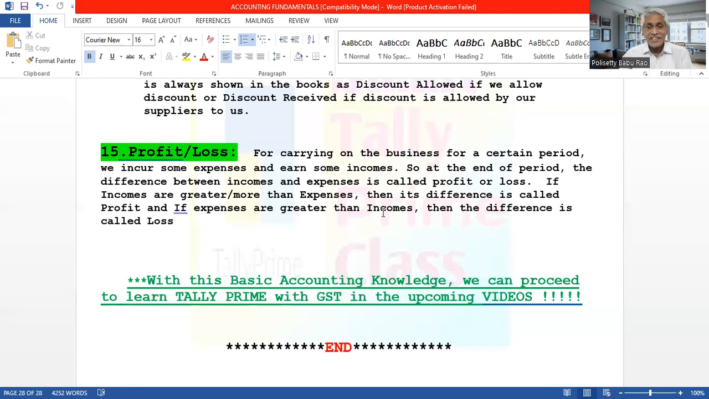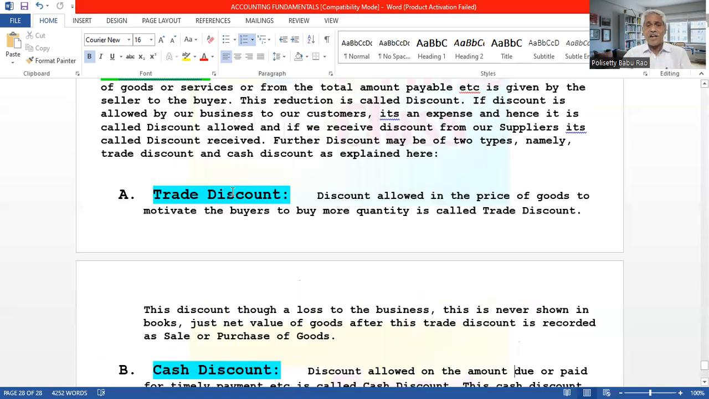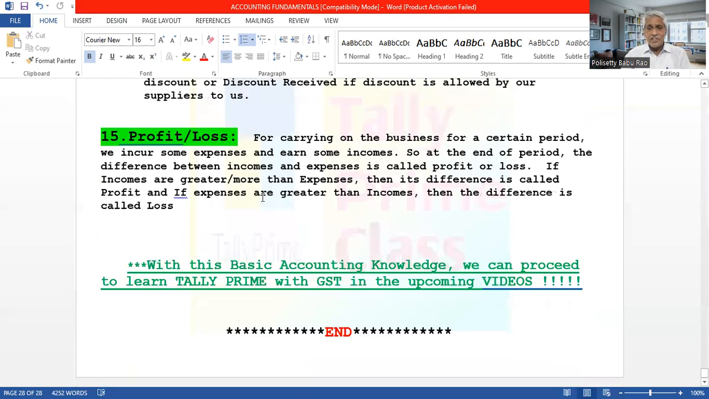Understand? This is about the technical terms. They are called accounting terms. With this basic accounting knowledge, now we can proceed to learn Tally Prime with GST in the upcoming videos.